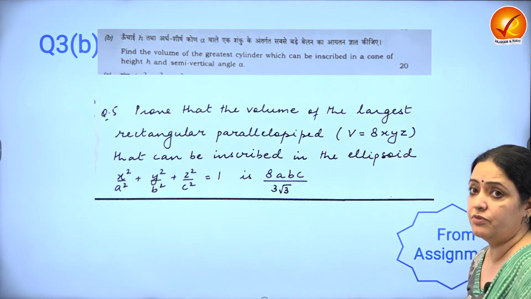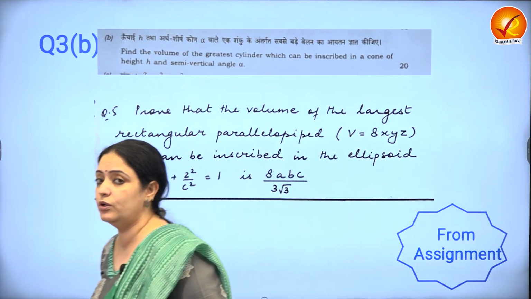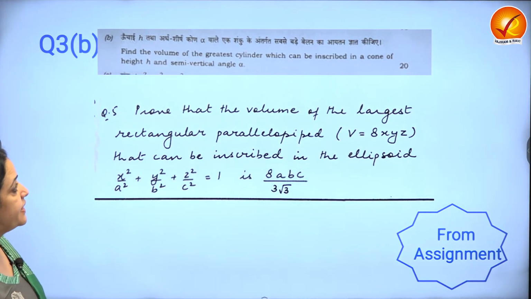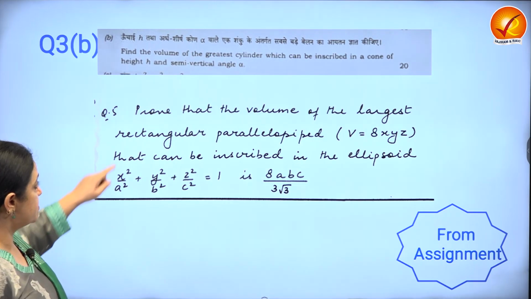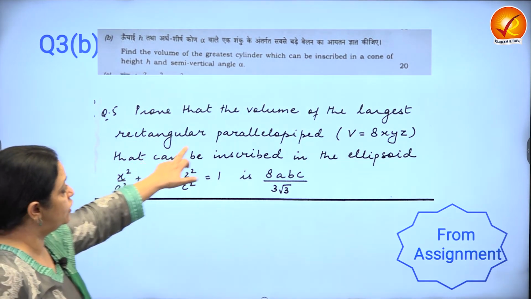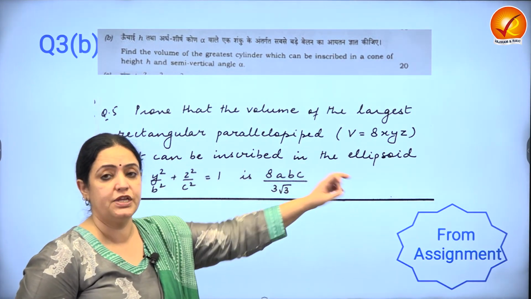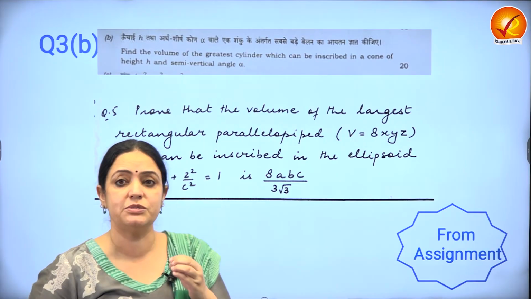Now, this question from calculus, find the volume of the greatest cylinder which can be inscribed in a cone. So cylinder and inscribed in a cone. Look at the question from the booklets now. Volume of the largest rectangular parallelopiped that can be inscribed in an ellipsoid. So basically, what is the category that I was mentioning earlier?